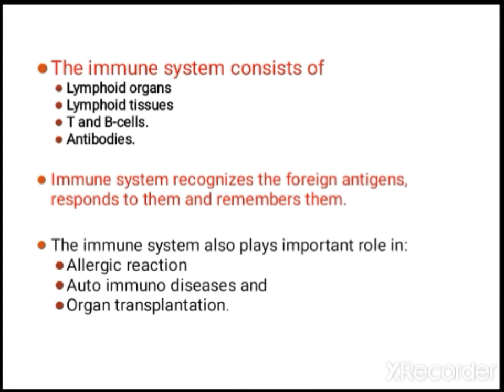Now let us come to the immune system. The immune system consists of lymphoid organs, lymphoid tissues, T cells, B cells and antibodies. What is the immune system? It recognizes foreign antigens, responds to them and remembers them if you get a second attack. The immune system also plays an important role in allergic reactions, autoimmune diseases and organ transplantation.